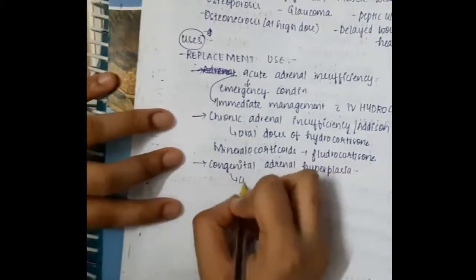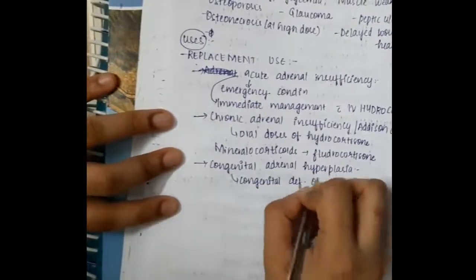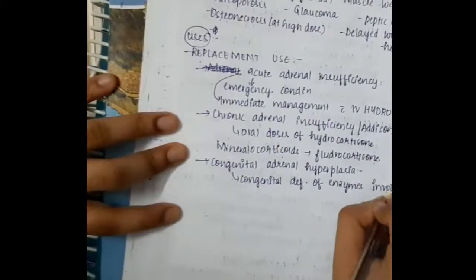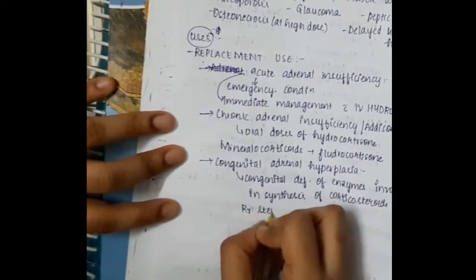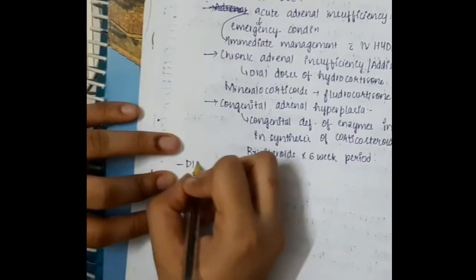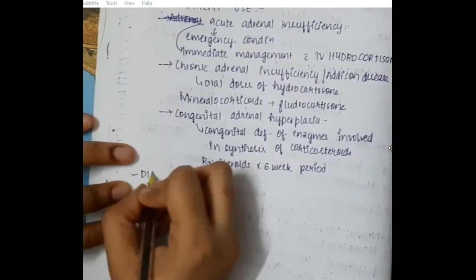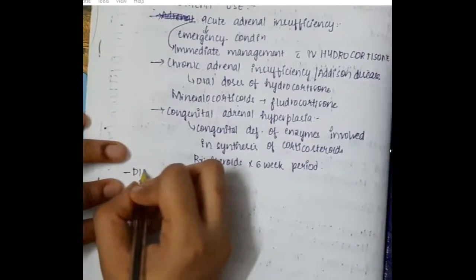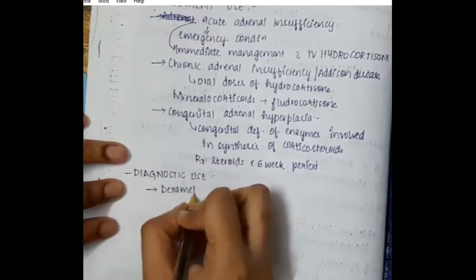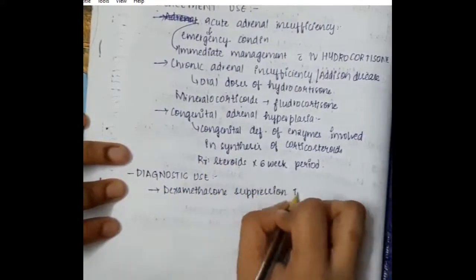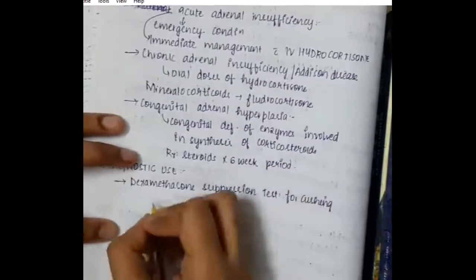In congenital adrenal hyperplasia, which occurs due to congenital deficiency of enzymes like 11 hydroxylase or 3 beta hydroxysteroid dehydrogenase, which are involved in the synthesis of corticosteroids, we give steroids for a 6 week period. Then for diagnostic use, the dexamethasone suppression test is useful in Cushing's syndrome.